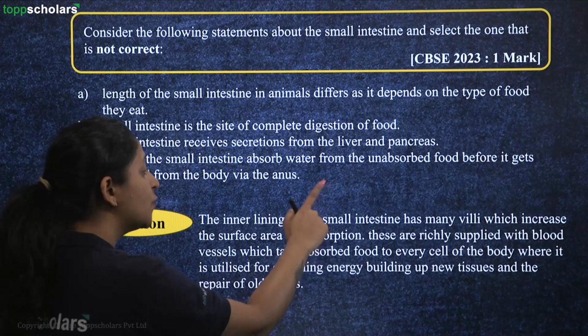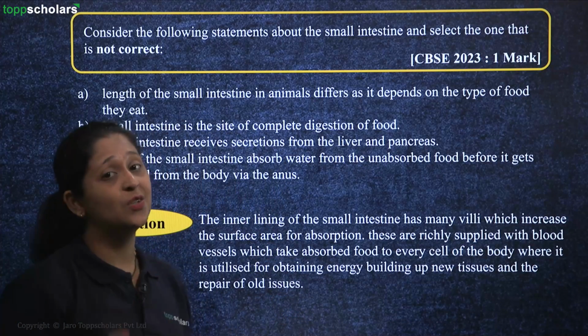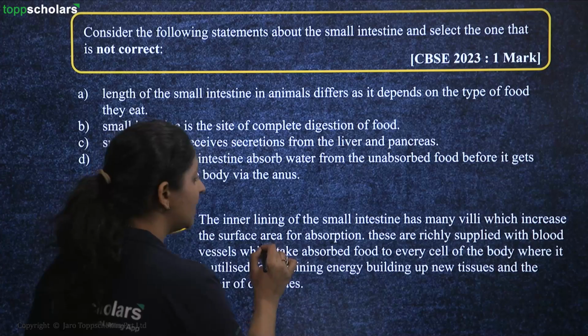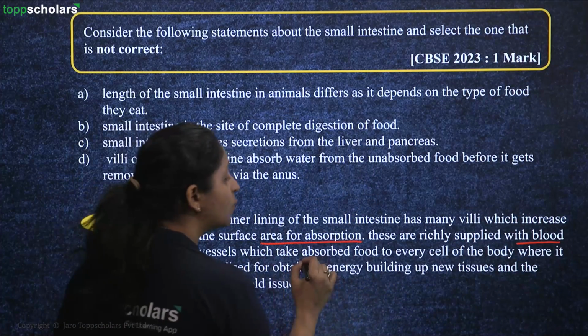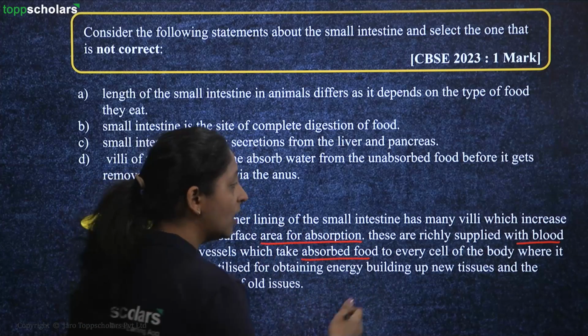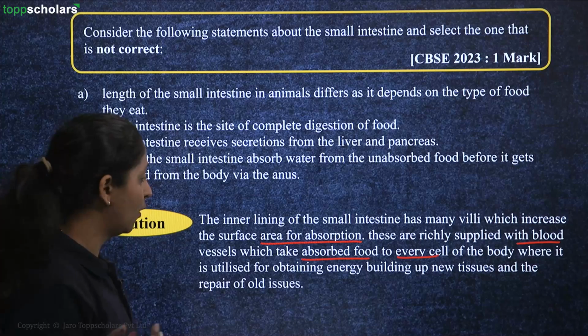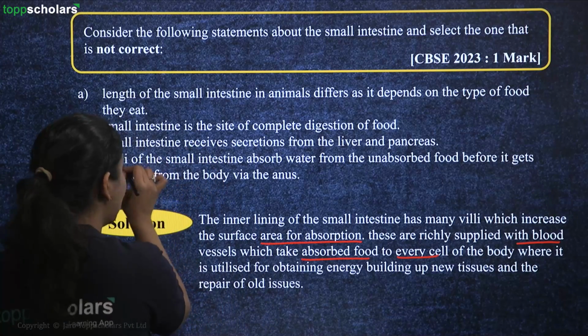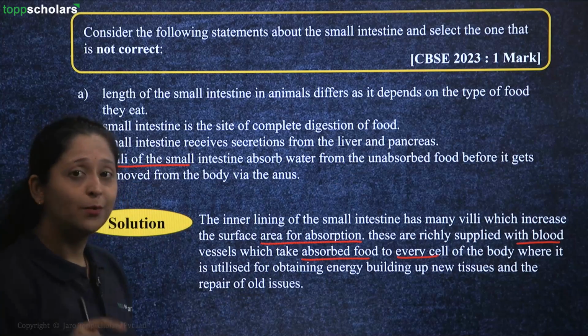The inner lining of the small intestine has villi, but it is for the absorption of your digested food material, right? It is the area for absorption. So it has a rich supply of blood vessels. It can absorb digested food to bring it to every cell and every tissue of the body. So the villi are there in the small intestine, but they are not absorbing water from the unabsorbed food.